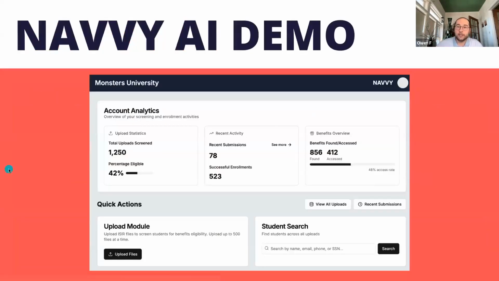So I'll pass it over to the Impactica team who developed the tool, to see if they want to share or add anything about how Navvy works and what it would look like for college campuses that want to use the tool.